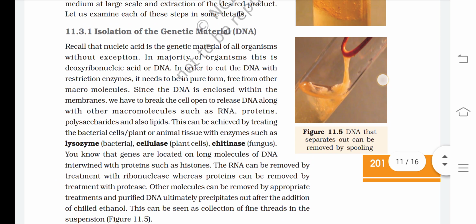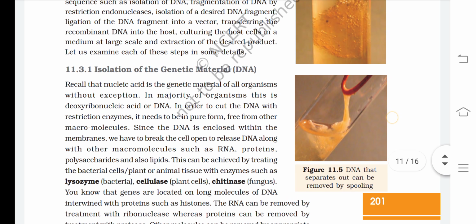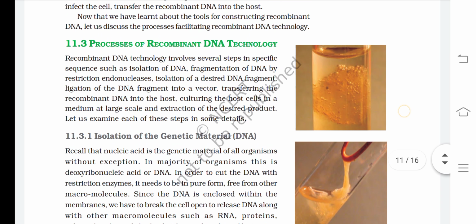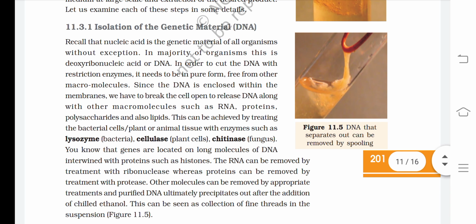So let us look at figure 11.15. DNA that separates out can be removed by spooling. The first image shows the DNA getting separated, and in the second image they are extracting the separated DNA, which is separated by adding chilled ethanol after the treatment with proteases, ribonucleases and different types of enzymes, to get the purified DNA by the process called spooling.